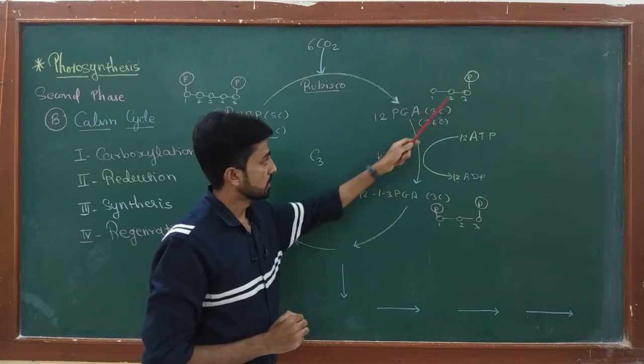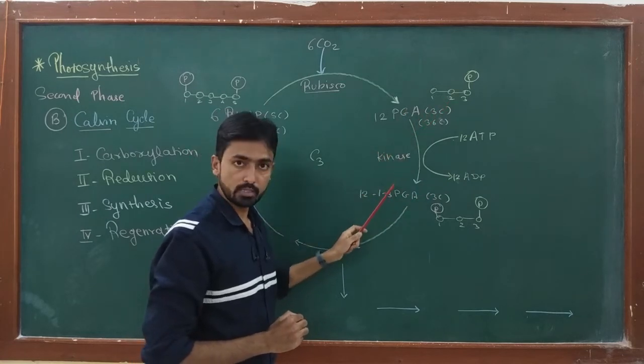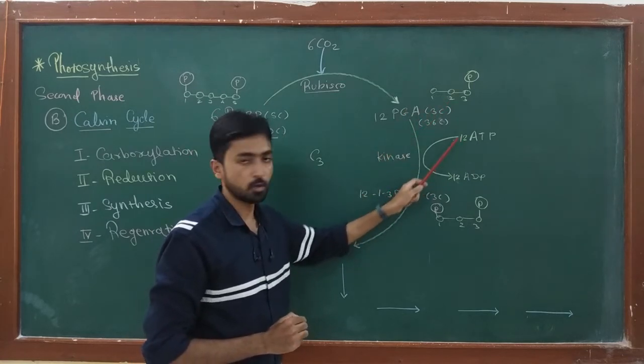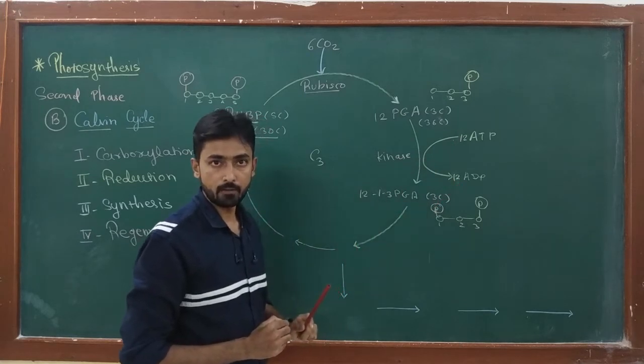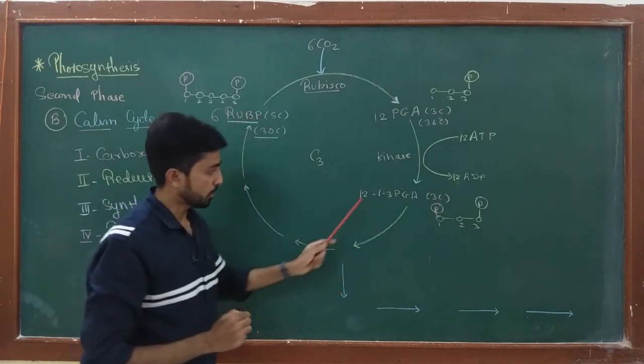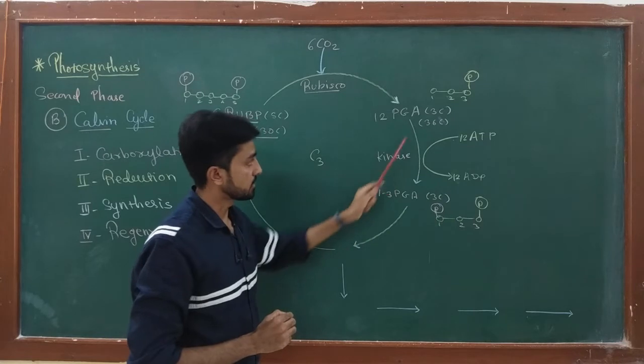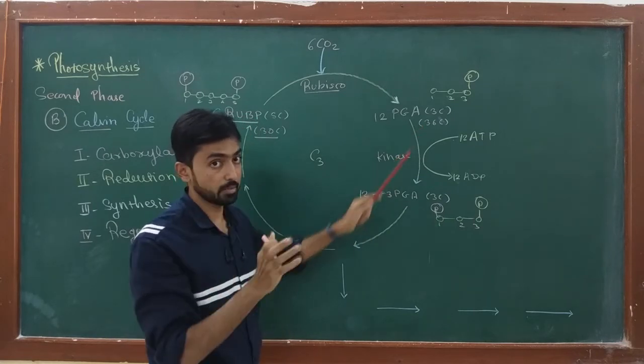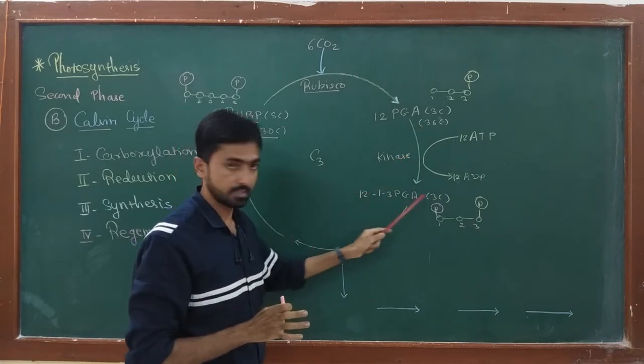That means PGA converts into 1,3-di-PGA with the help of 12 molecules of ATP. Okay. Remember, the total number of carbons at this point is 36. The carbon number is not changed in this reaction.